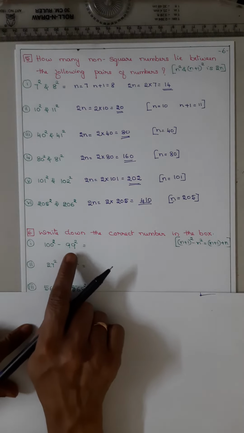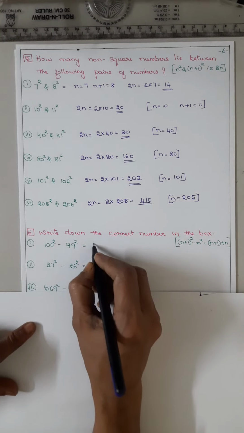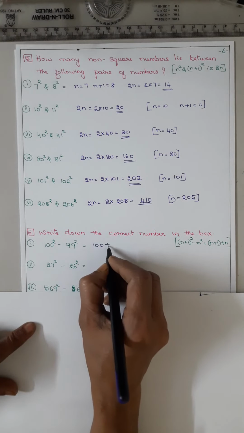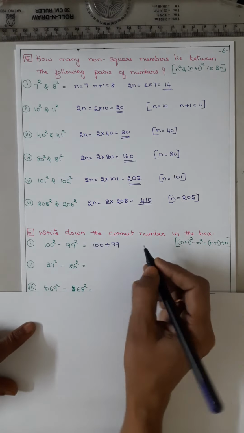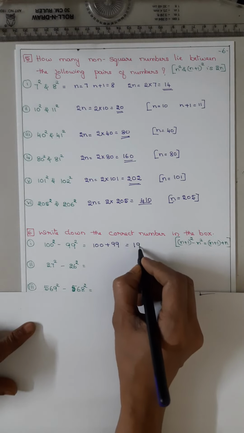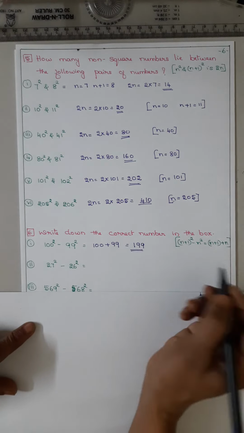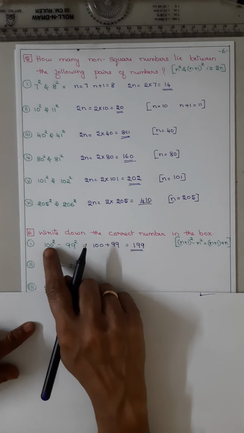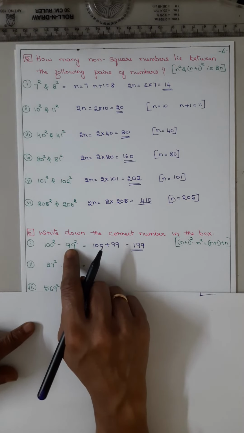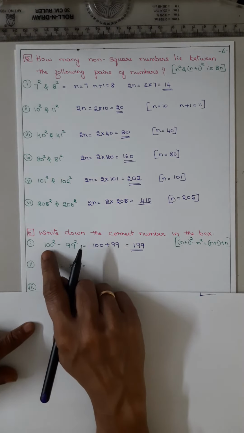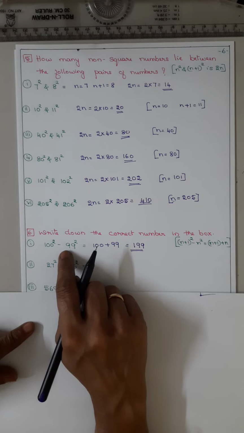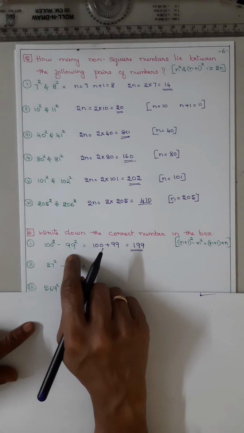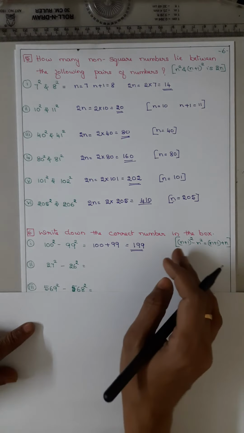So 100 squared minus 90 squared is 100 plus 99, it is 199. You have to find out the difference. Difference between the squares of two consecutive natural numbers, just add the natural numbers.